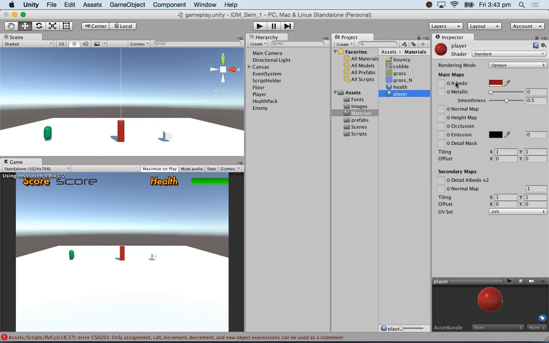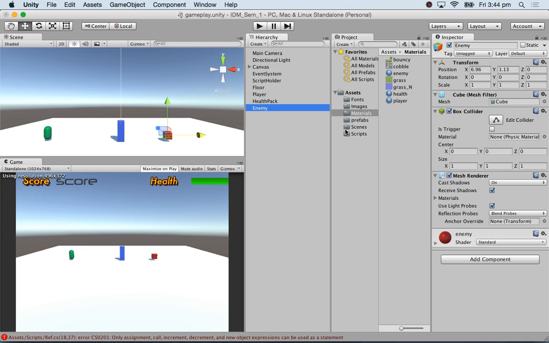I'll make the player blue. So I'll make a copy of player. I'll make the player blue. And this one I'm going to call enemy. I'm going to make the enemy red, and enemy goes to enemy. So I've got a player, I've got an enemy.